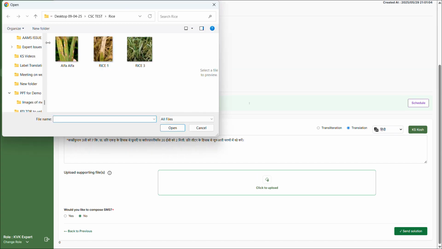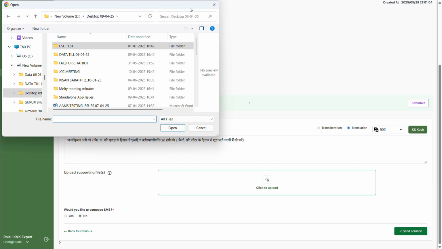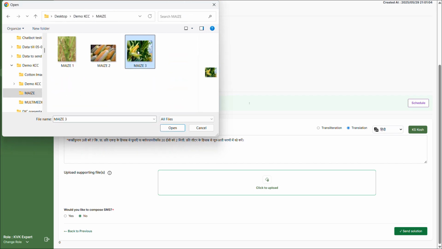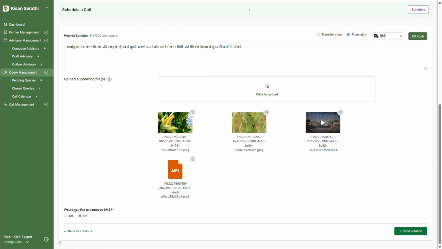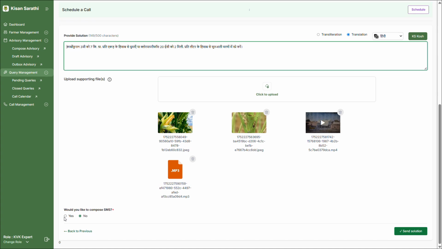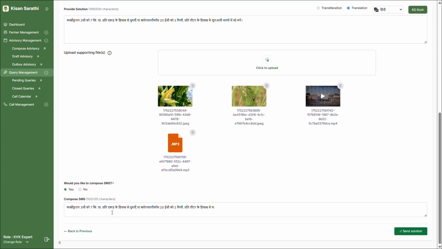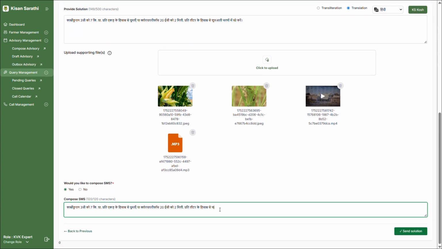Additionally, multimedia files, such as images or videos, can be attached to offer better clarity for the farmer. For farmers without smartphones or not using the Kisan Sarthi app, the expert can send the solution via SMS. By selecting Yes in the SMS text option, the advisory text is automatically copied into the SMS box, where it can be edited before sending.